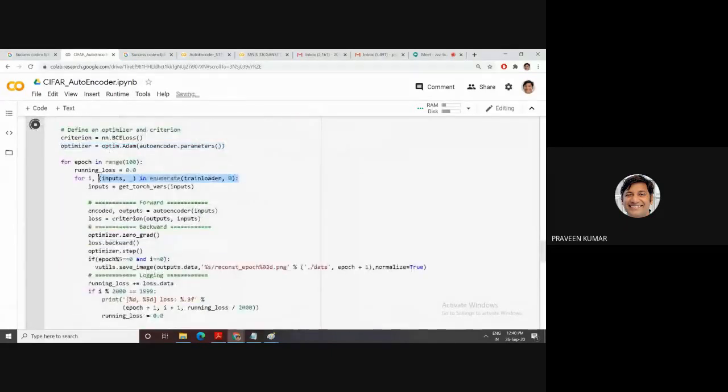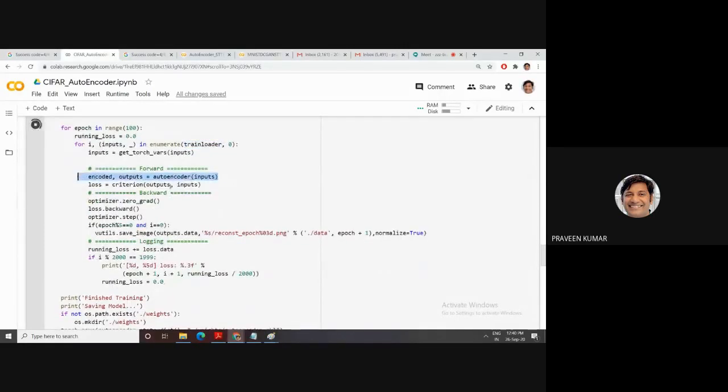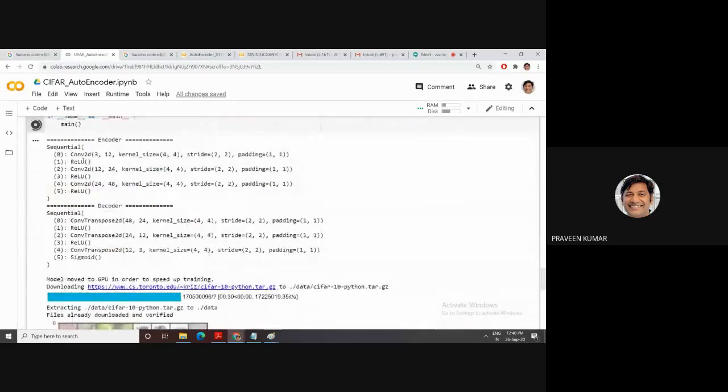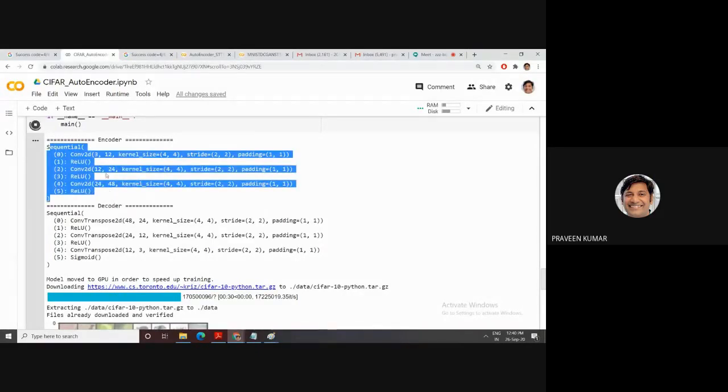Then the train data loader. For training we are only using the train dataset. These 3 steps are the same steps we did in our previous program. Then save this result. This one has the encoder architecture: see the convolution, convolution 2D, ReLU and convolution 2D. This is our encoder architecture.